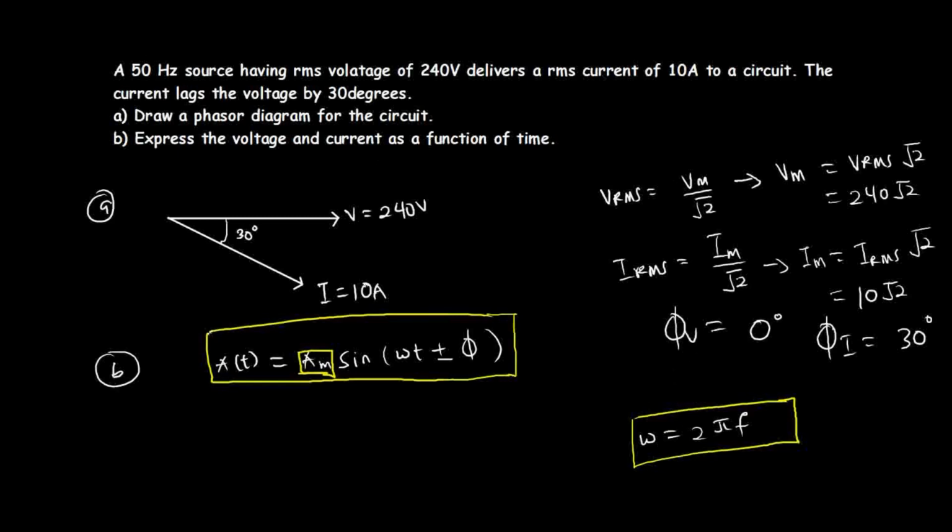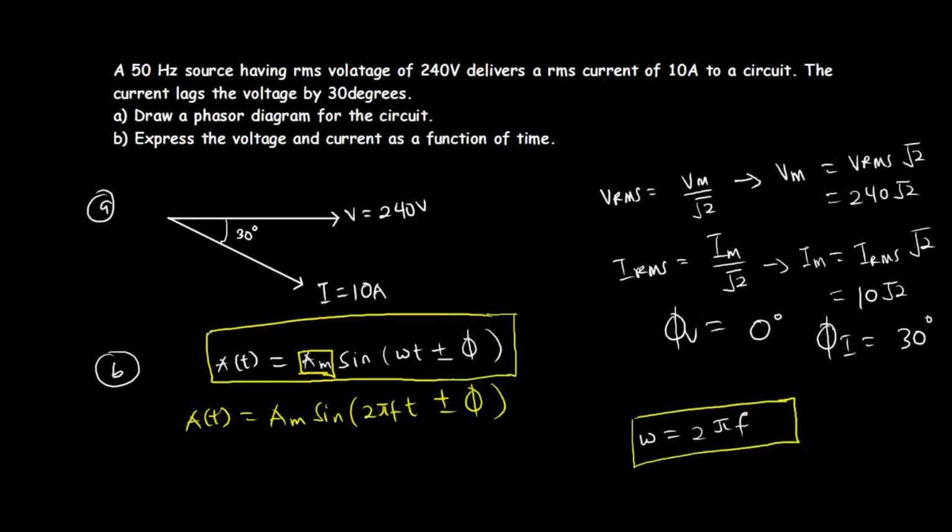When I substitute this into the general formula, I'm going to have A of t equals A m multiplying sine of omega t, but I know omega to be 2 pi f. Then bring the t, then plus or minus the phase angle. So this will be the general formula now.